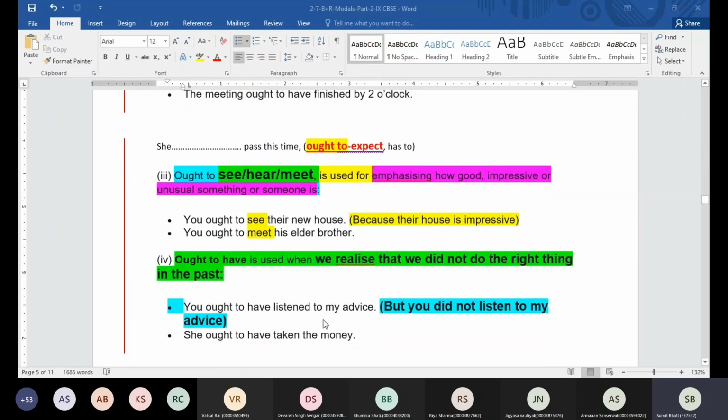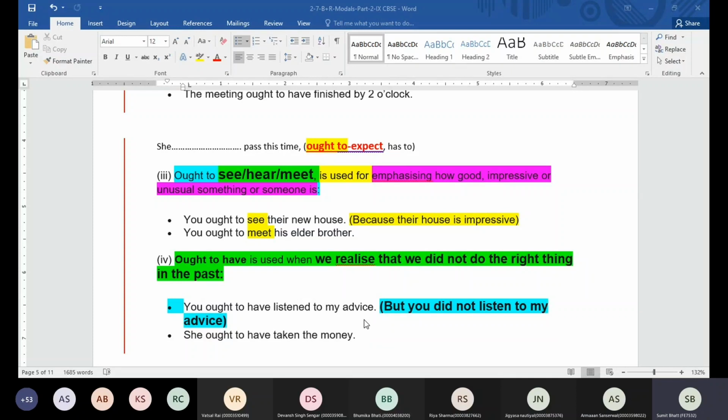For example, you ought to have listened to my advice. You advise someone that it may rain today, so take a raincoat with you. The person did not take the raincoat. When he came back, he was already wet. And then you are telling the person, you ought to have listened to my advice. You're saying this because the person did not listen to your advice, did not take the raincoat with him, and now he is already wet.